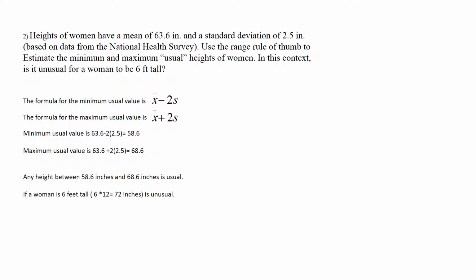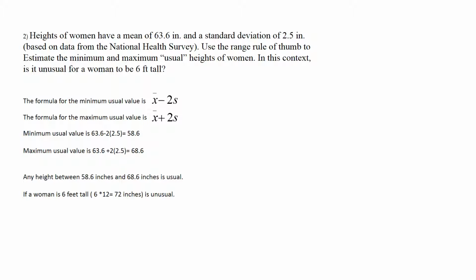The maximum usual value is our mean, 63.6, plus 2 times 2.5, which equals 68.6. Any height between 58.6 inches and 68.6 inches is considered usual for a woman.